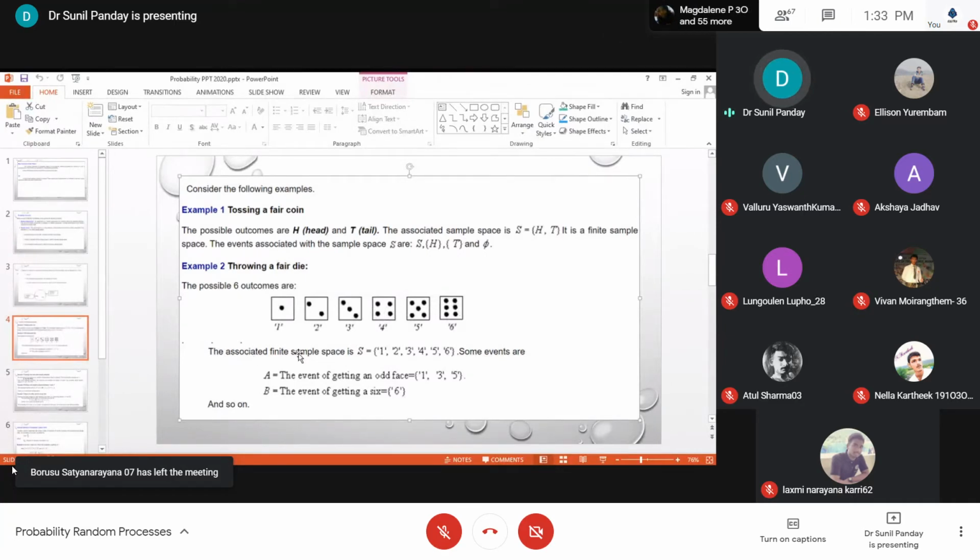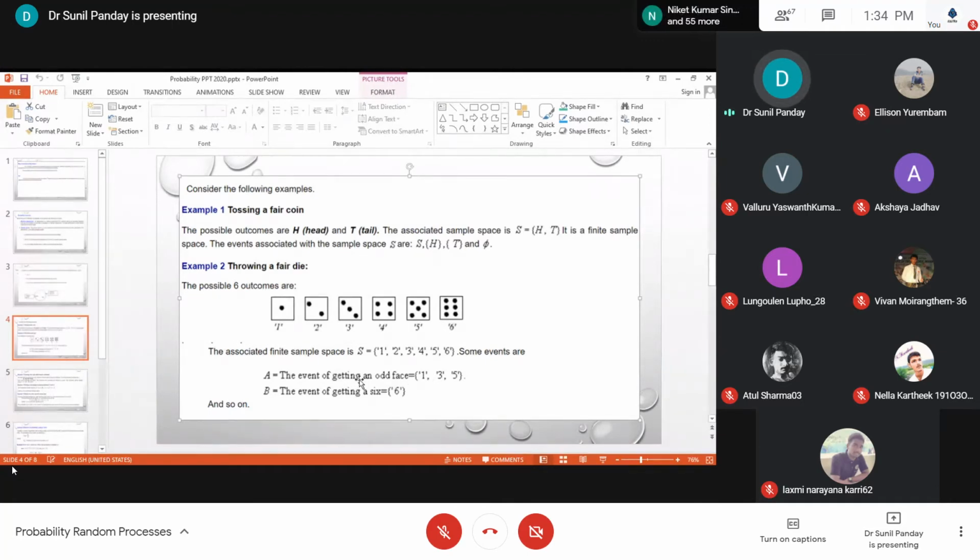And here the sample space is S. You have either 1 or 2 or 3, 4, 5. These images are like 2 represented by two dots and 3 by three dots, so the outcome is 3, or 4 dots, 5 dots or 6 dots. So the sample space contains the sample points 1, 2, 3, 4, 5, 6. Now we have one event, the event of getting an odd face, that is 1, 3, 5, and the event of getting 6 is this one. This is the way we can generate the events.